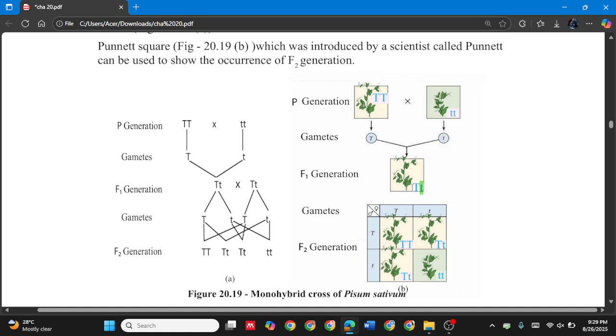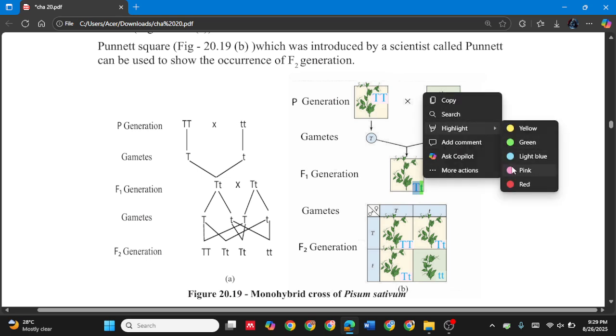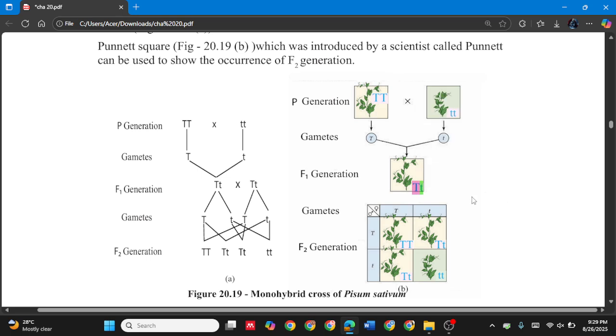That capital T does not allow the characteristics of the simple t to show. Okay, because capital T is the dominant one. I think you got this one. After that, we are getting F1 generation like this. All are tall plants from their appearance, but they have genes which bear both the tall characteristic, the capital T, and the short characteristic, simple t.